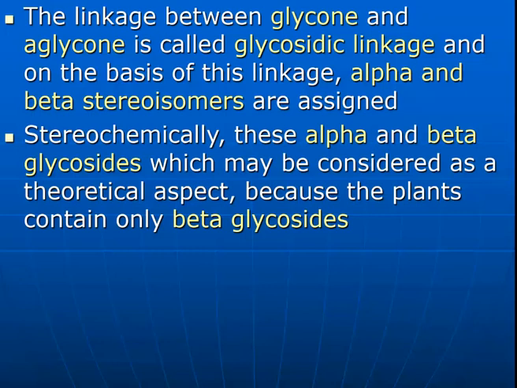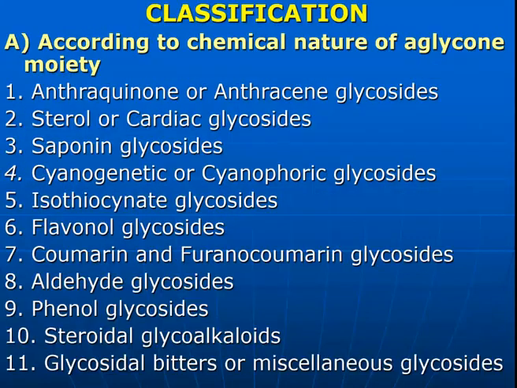Stereochemically, these alpha and beta glycosides may be considered a theoretical aspect, because plants only contain the beta glycosides. That is, the beta glycosides are present in the plants, and they are used for the treatment of disease or for the treatment of disorders.